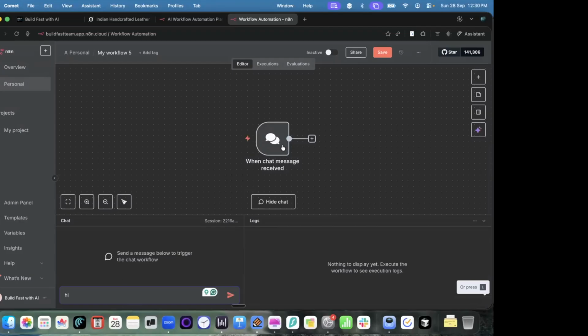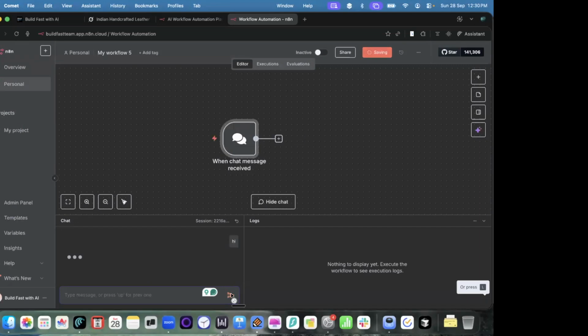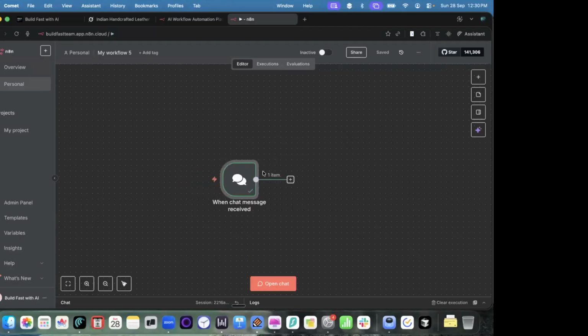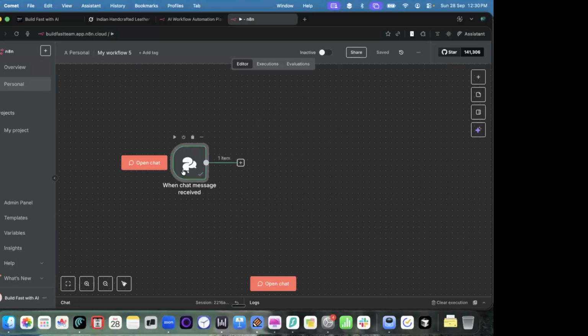So now what happens is, this is the chatbot I have created. If I send hi to this chatbot, you can see that there is no session output. I'm not getting any output in this. It's just giving some vague response, saying hi back when I say hi. So it's not giving any output, right? The reason is that it's not connected to any AI model, just like we connected our make.com to a GPT model. So how can we connect our chatbot to an AI model?